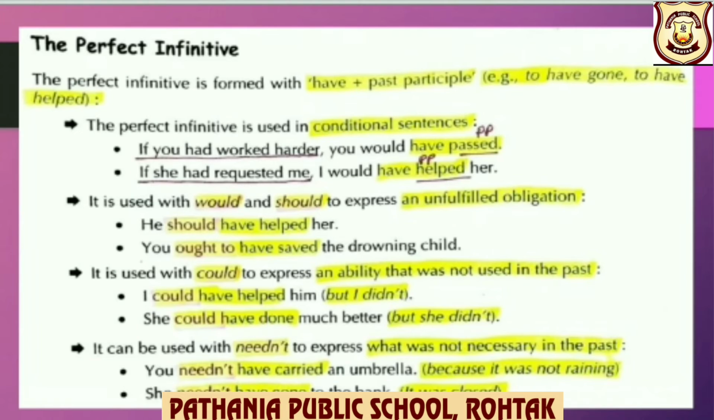Next is the perfect infinitive. The perfect infinitive is formed with have plus past participle. For example, to have gone, to have helped. The perfect infinitive is used in conditional sentences. So conditional sentences we know children, if clause. For example, if you had worked harder, you would have passed.